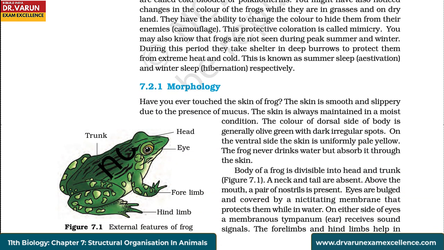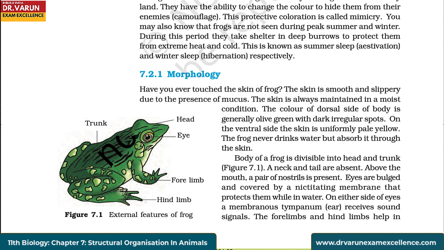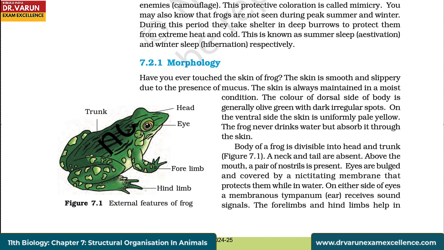Morphology. Have you ever touched the skin of frog? The skin is smooth and slippery due to the presence of mucus. The skin is always maintained in a moist condition. The color of dorsal side of the body is generally olive green with dark irregular spots. On the ventral side, the skin is uniformly pale yellow. The frog never drinks water but absorbs it through the skin.